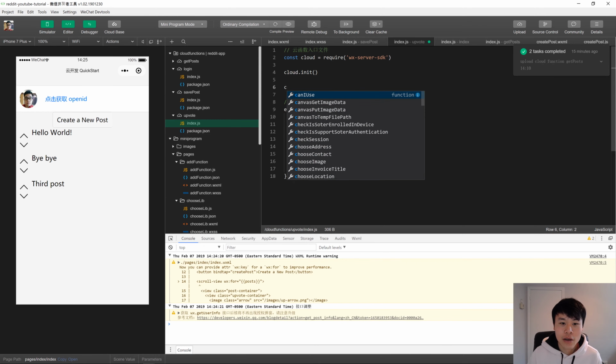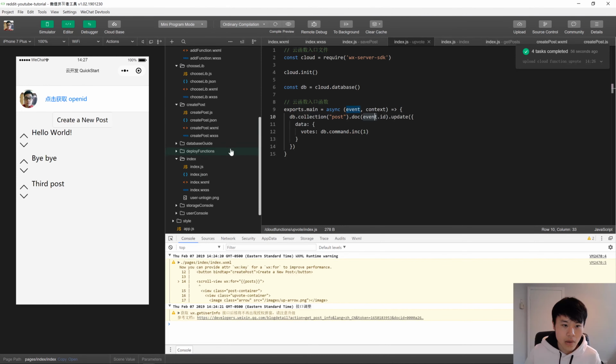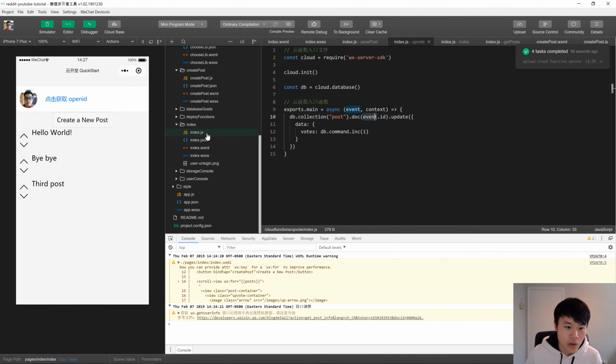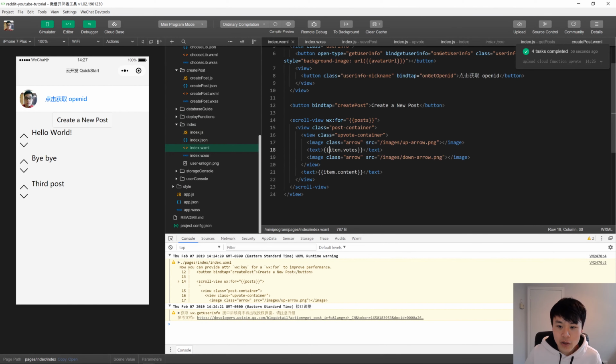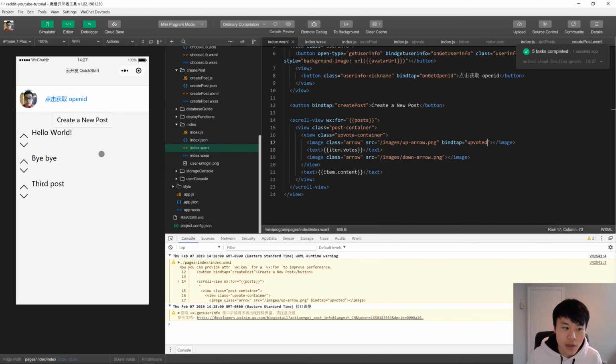Probably done this enough by now, but I keep making typos anyways. Now we gotta hook it up. So index.wxml. So when they click this, bind tap equals upvoted. Now we need to know what the ID of this post is, right?